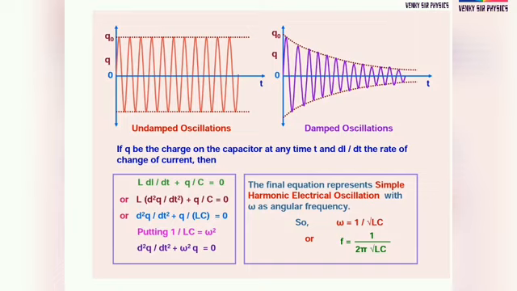The final equation represents simple harmonic motion, in this case simple harmonic electrical oscillations with omega as angular frequency. So omega is equal to 1 by root of LC, or f is equal to 1 by 2 pi root of LC. This is the frequency. This represents the frequency at resonance condition in the previous case.